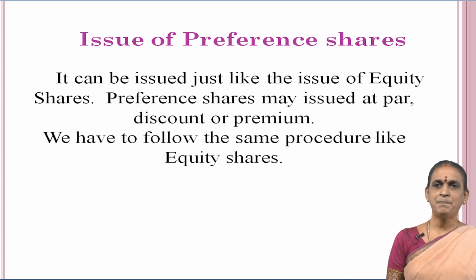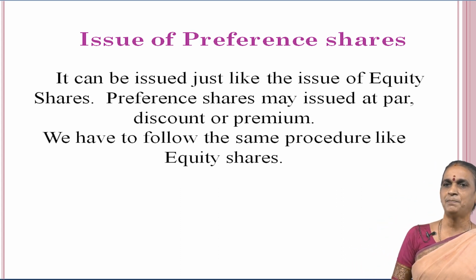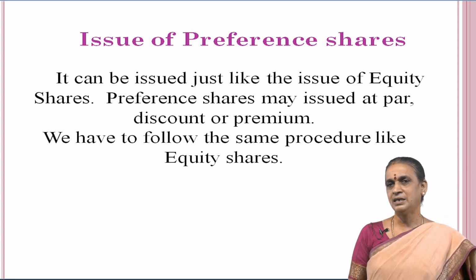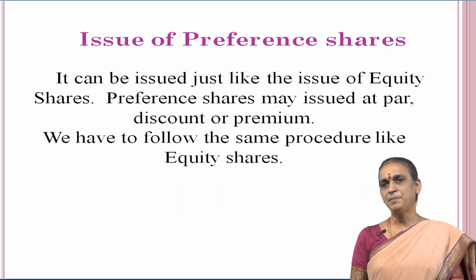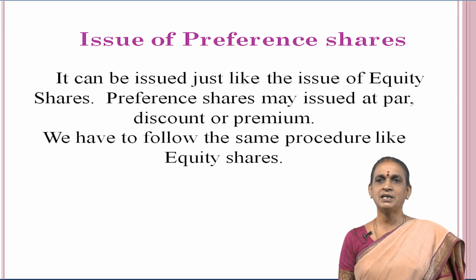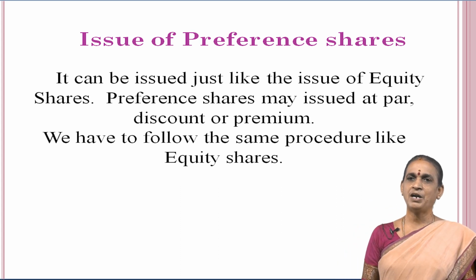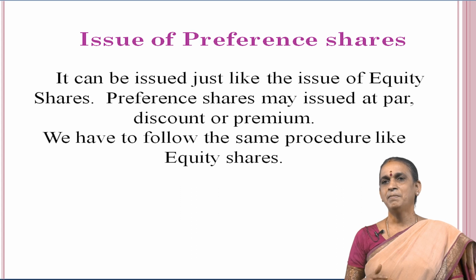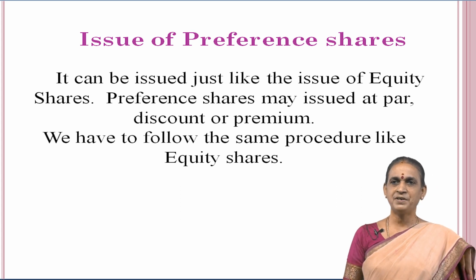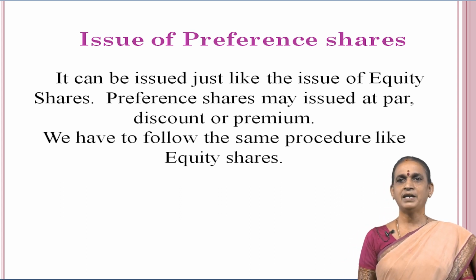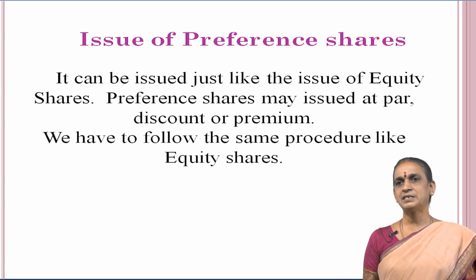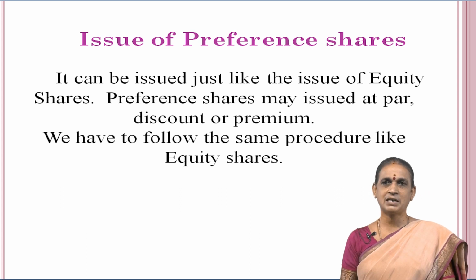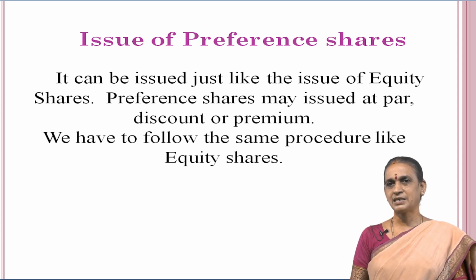In this case, suppose the preference shares are issued at par, we have to pass the journal entry like Bank account debit to 8% or 9% preference share capital account. Suppose we are following different stages while collecting the face value of shares, we have to pass the entries like Bank account debit to 8% preference share application account. Then we have to transfer the application money to capital account: 8% or 9% preference share application account debit to preference share capital account.